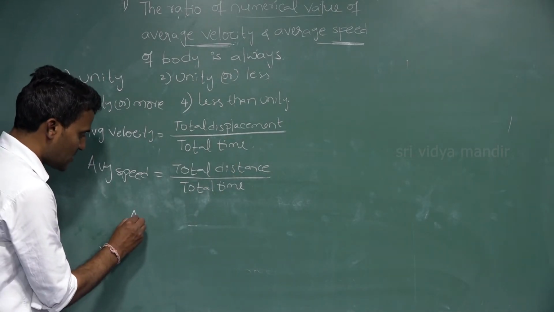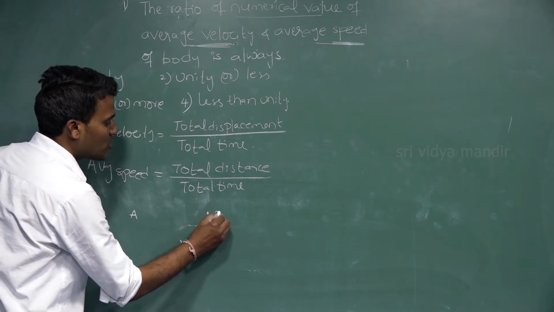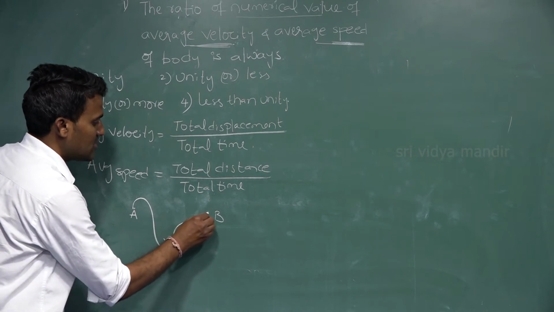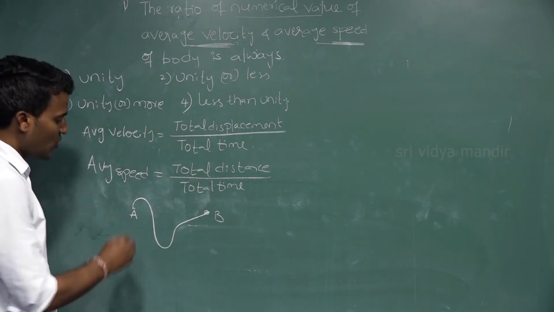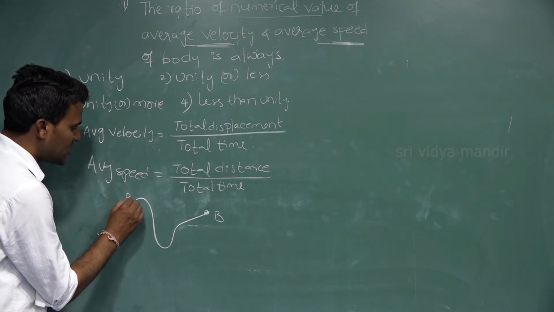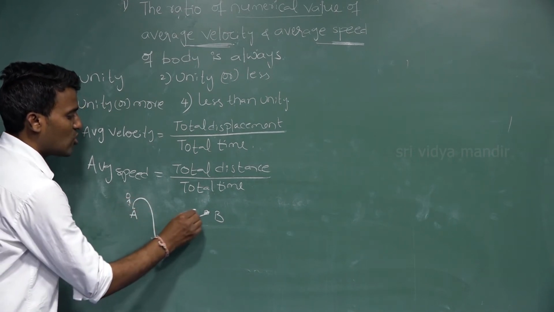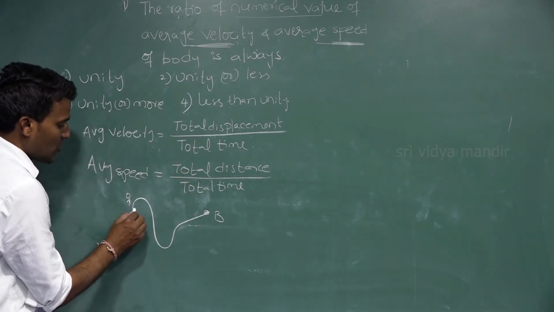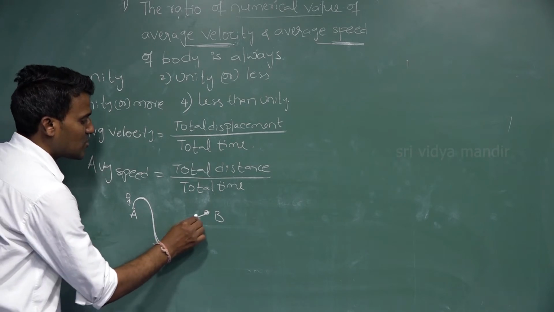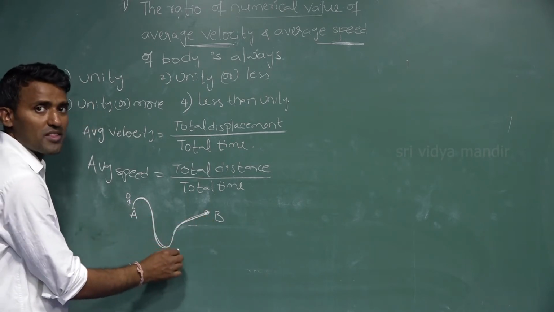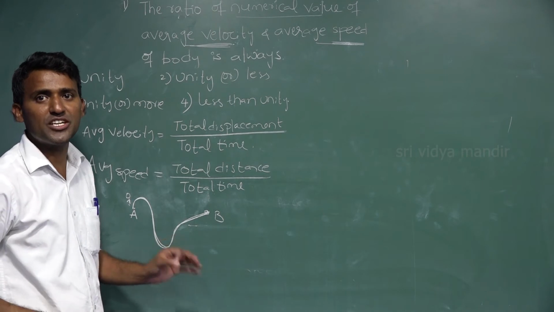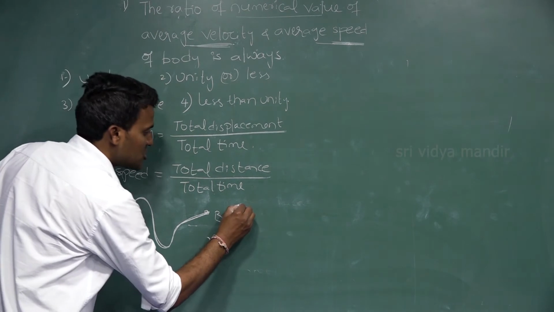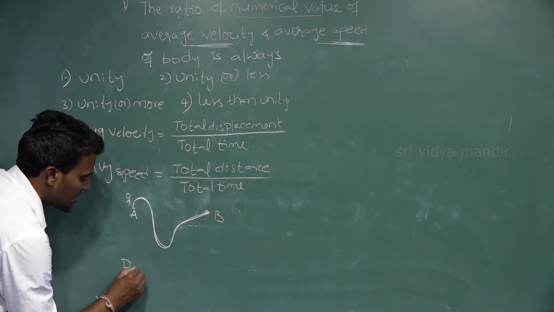Now I am writing here point A and point B. The path they have given is like this. Now one person is walking along this direction, so he reaches the position B. Now this is the distance, because the length of the path covered by the particle is called distance.